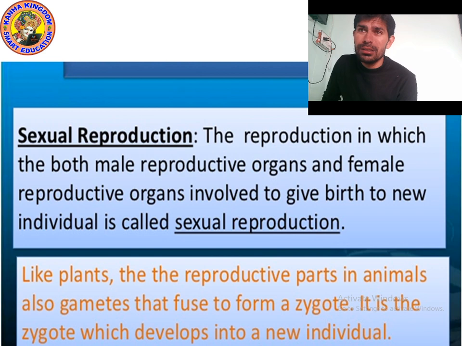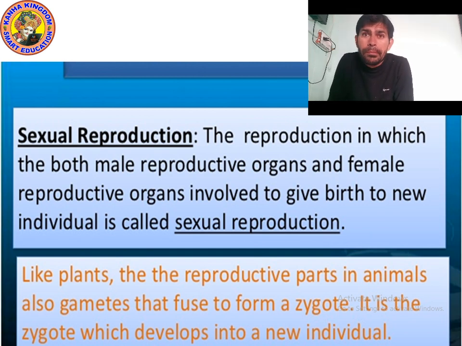How? When the male reproductive organ and the female reproductive organ are both involved, they give birth to the new baby. This process is known as sexual reproduction. Sexual reproduction also occurs in plants, though not in all plants, and not in all animals.